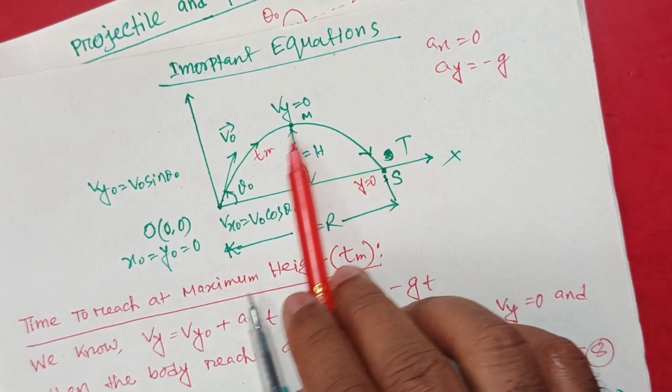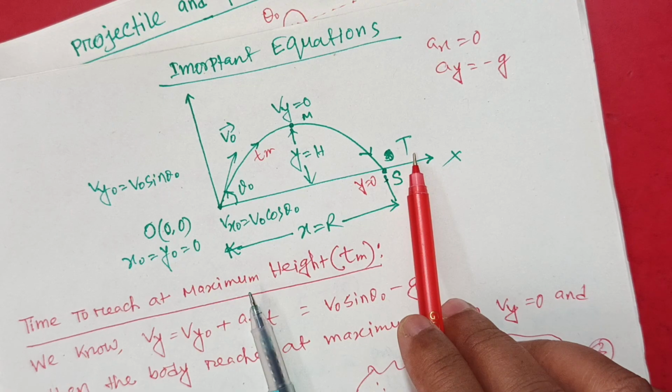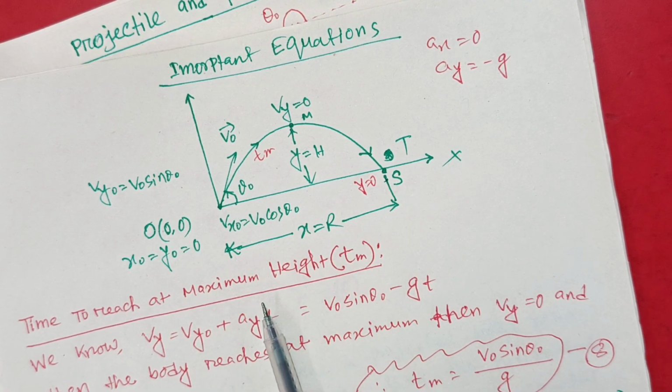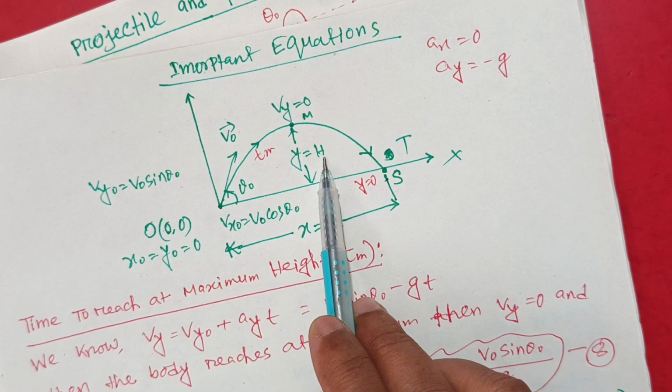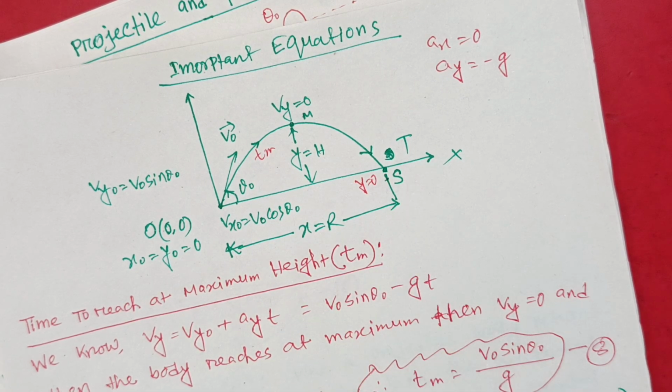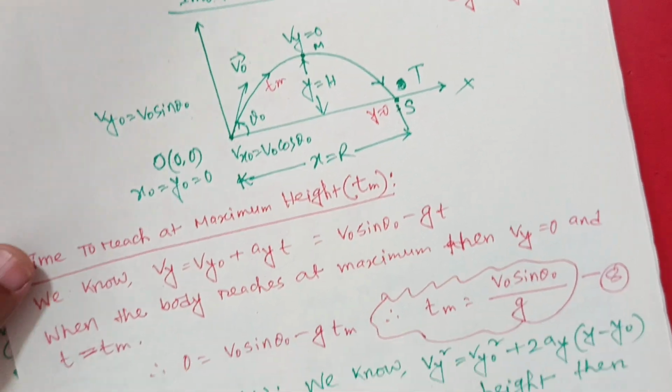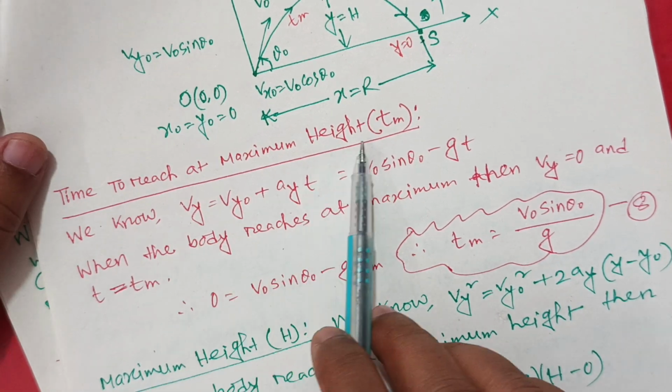Then the time taken is called time period, or time of flight, and the horizontal distance is called horizontal range. You have to find out these values: one is t_m, another is h, another is r, another is t. These are the four major equations in case of projectile motion. Now, time to reach maximum height.